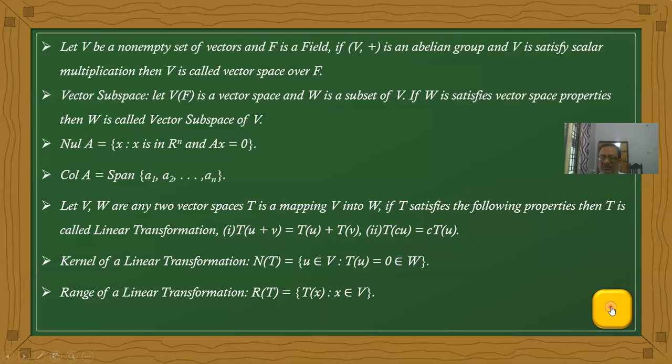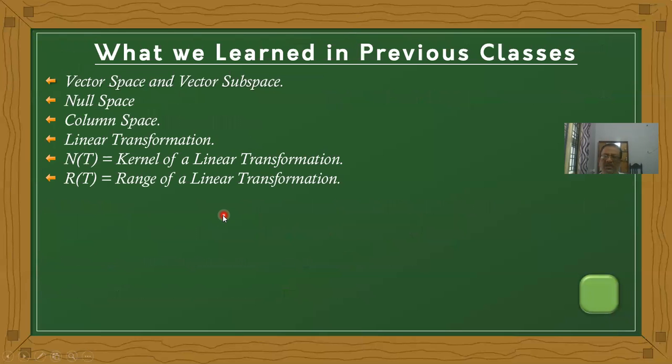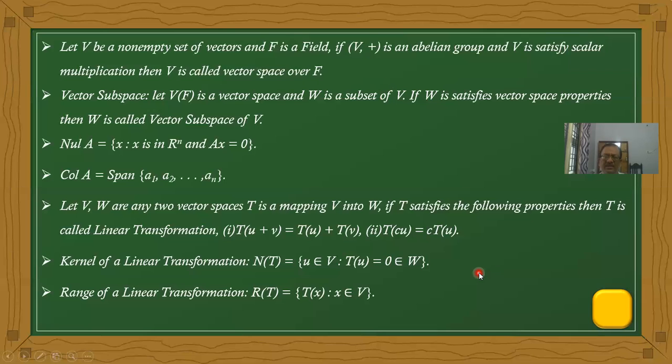Next, what is a null space and column space? The null space, the easiest definition, is the set of vectors x in Rn satisfying one condition: Ax equal to 0. If we multiply by A, the resultant should be equal to 0.